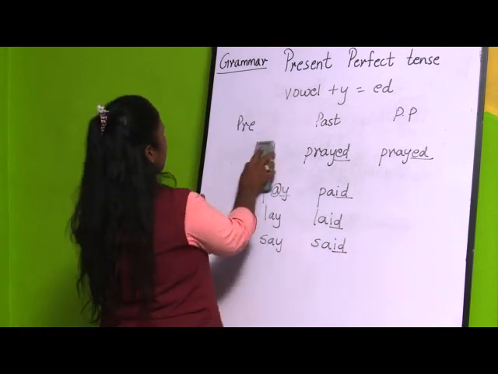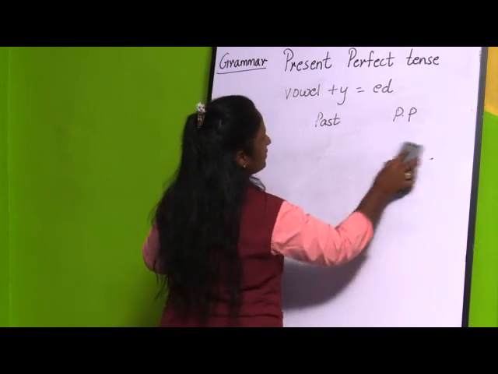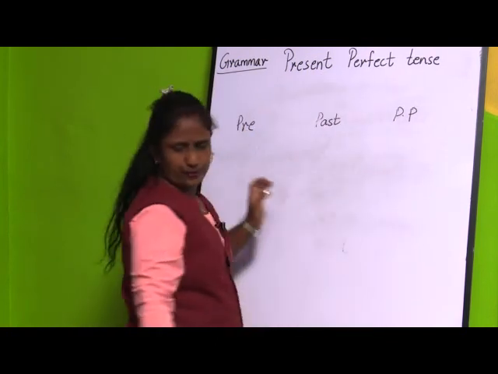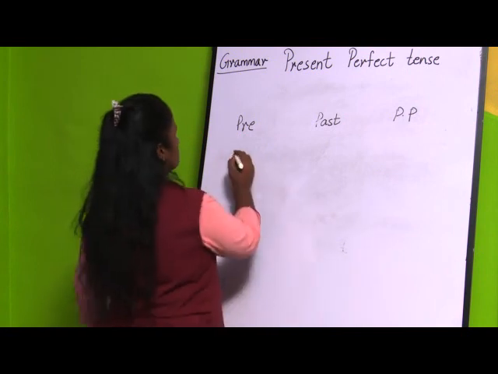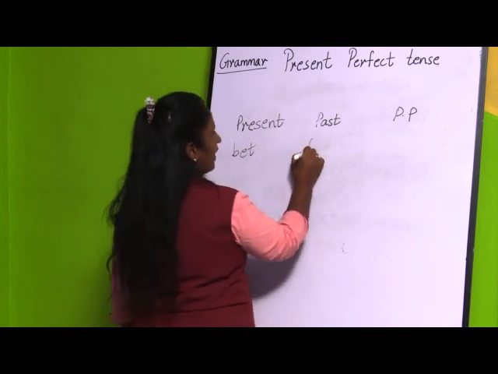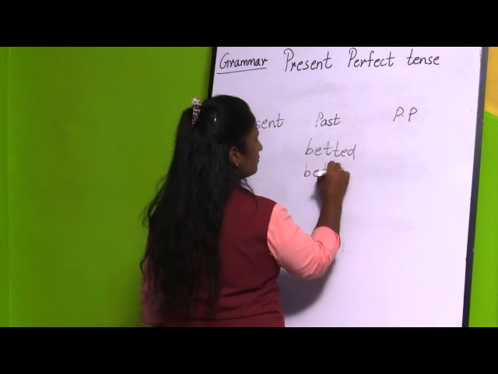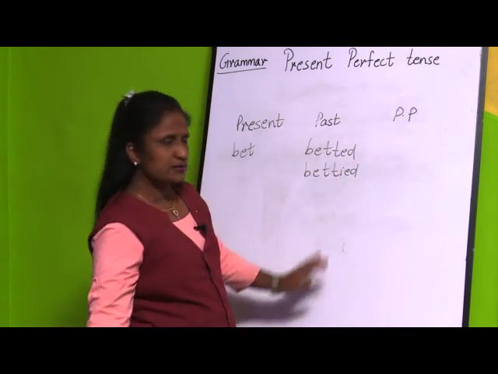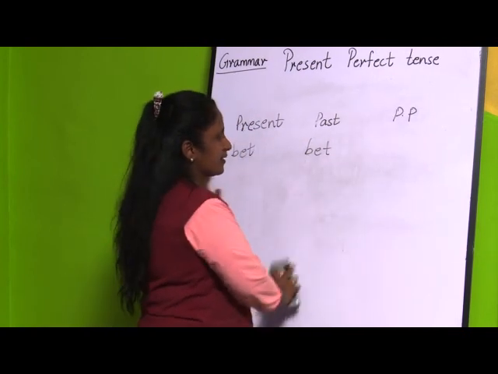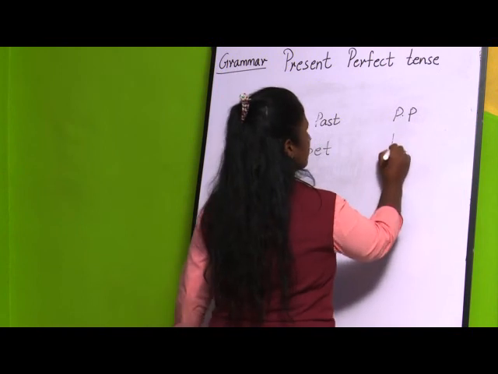For example, if you take the word bet, B-E-T, bet. This word, if you take, they do not change. See, bet. This is in the present tense. You are not going to add here betted like that. Okay, you are not going to write in this way. The word will be as it is. You have to write the word. They don't change their form. They will be as it is in the past tense also and for the past participle also.